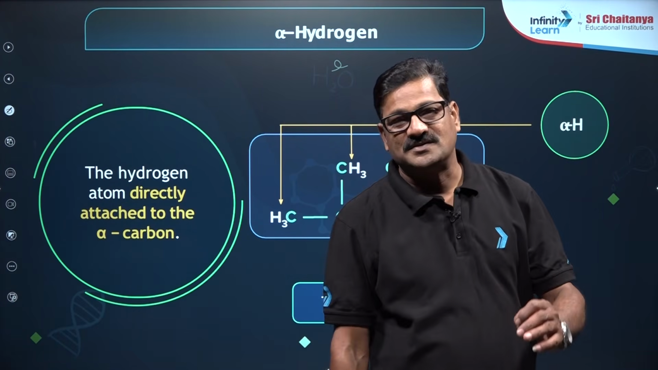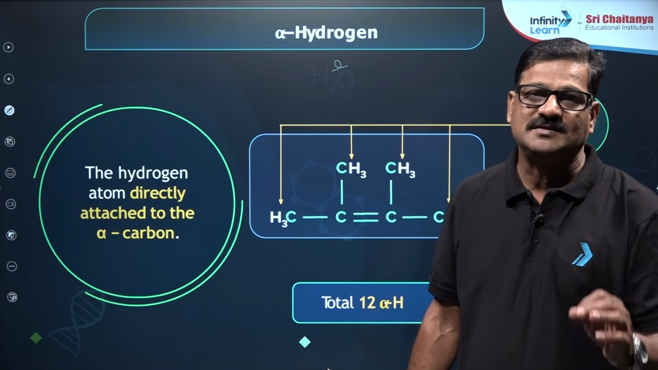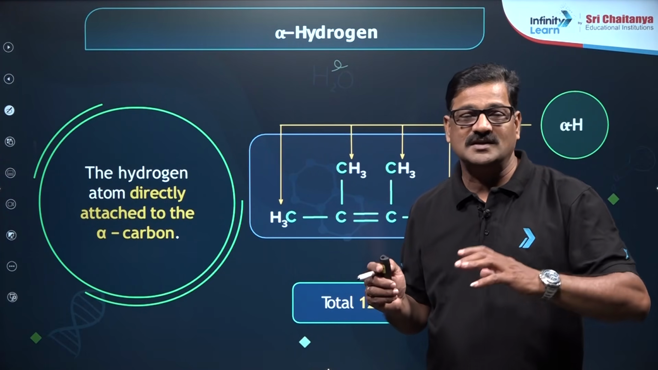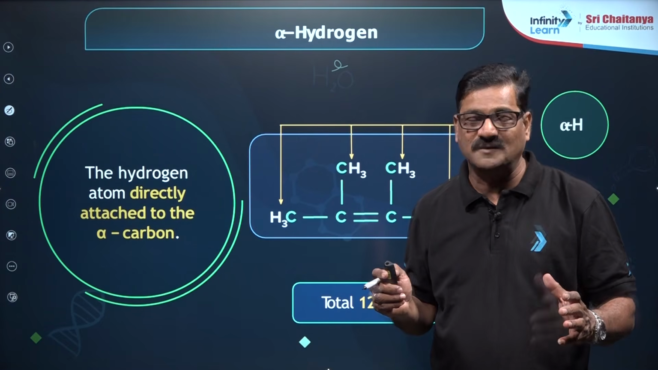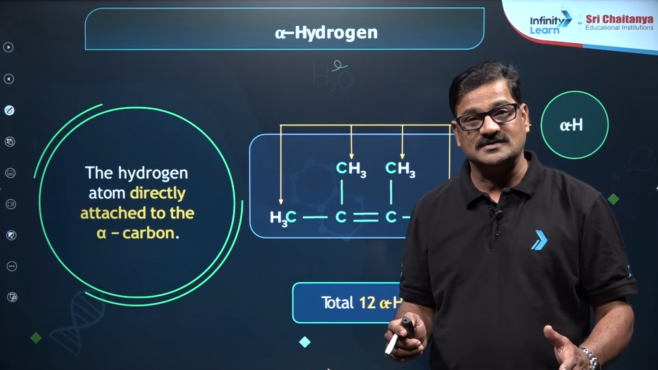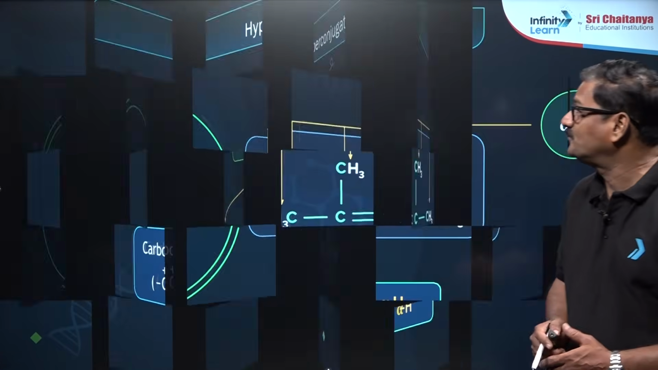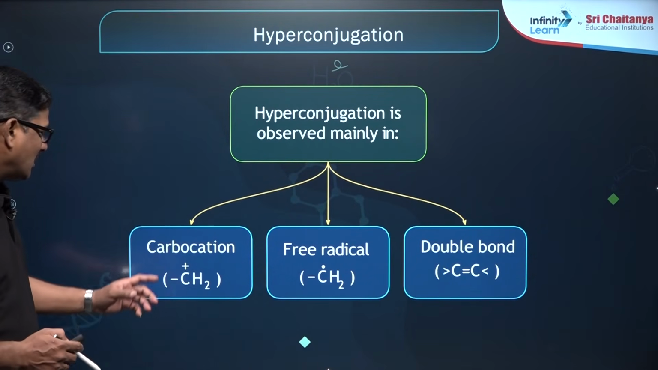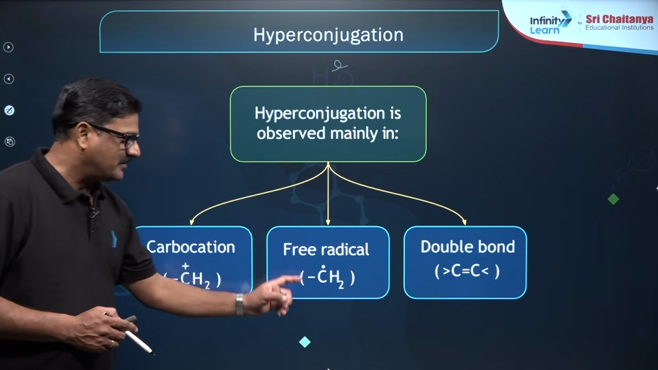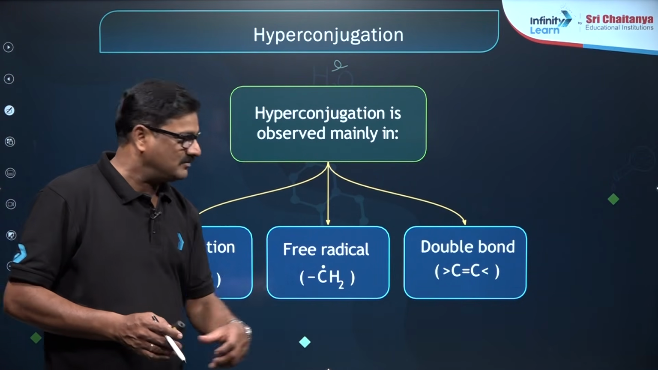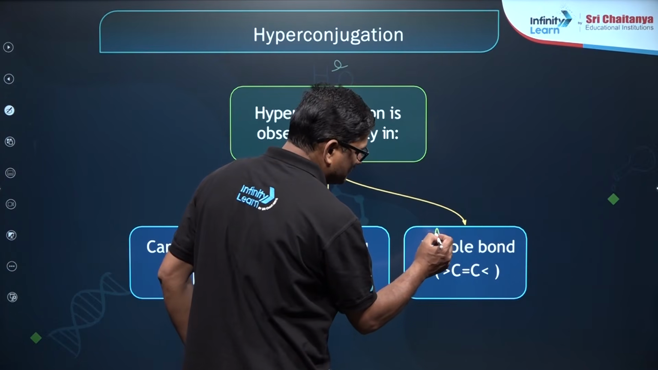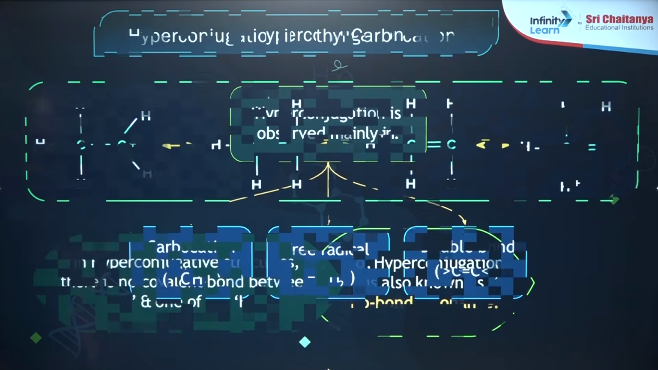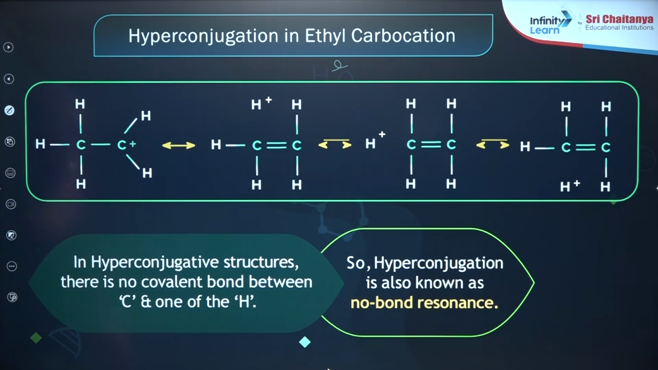So identification of alpha hydrogen is the key point in deciding hyperconjugation. The greater the number of alpha hydrogens, the more hyperconjugation structures can arise, so that stability is going to be increased in more conditions. Okay, let us see here. So hyperconjugation is observed mainly in carbocations, carbon free radicals and the double bond, that is, in an alkene. And you can say here what a hyperconjugation structure is.